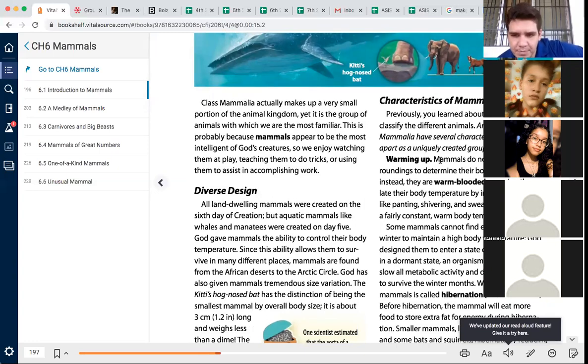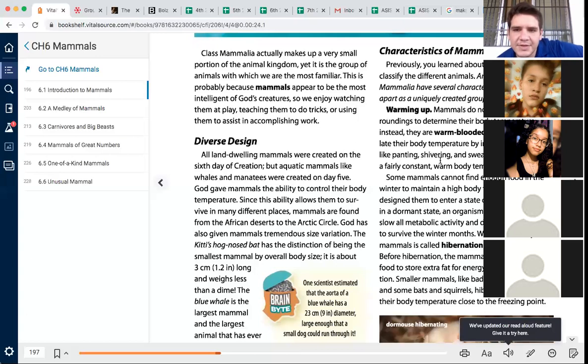Warming up. Mammals do not rely on their surroundings to determine their body temperature. Can you guys think of an animal that relies on its surroundings, like it depends on the sun for its temperature? The scorpion, I think, is one. Fish.